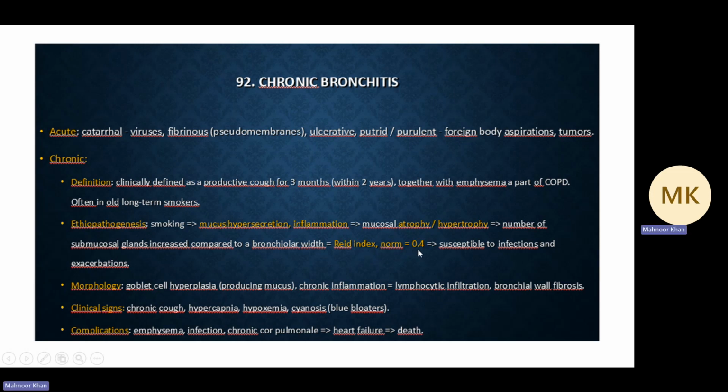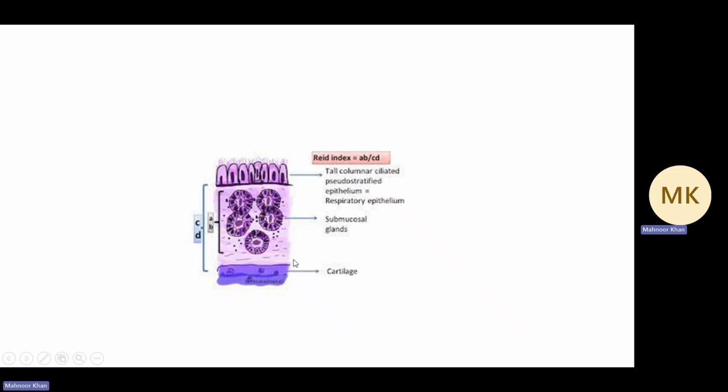The normal Reid index is 0.4. And if you have more glands than your bronchiolar width, then you are susceptible to infections and exacerbation. Wait, let me show you a picture of how to calculate Reid index. So here we have a picture of Reid index.